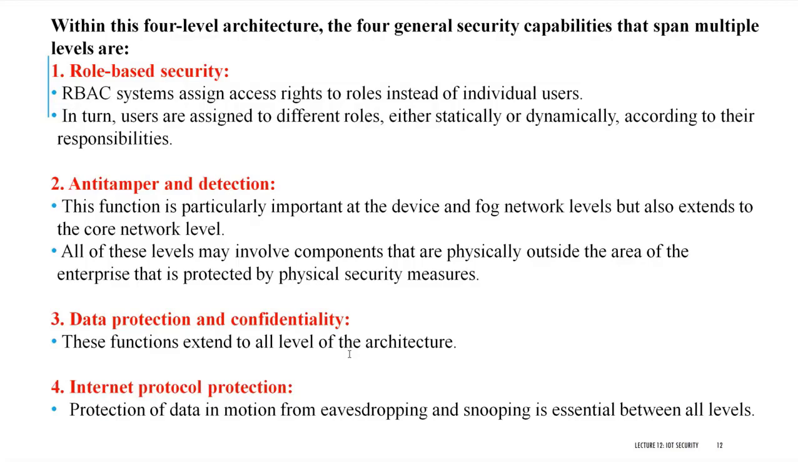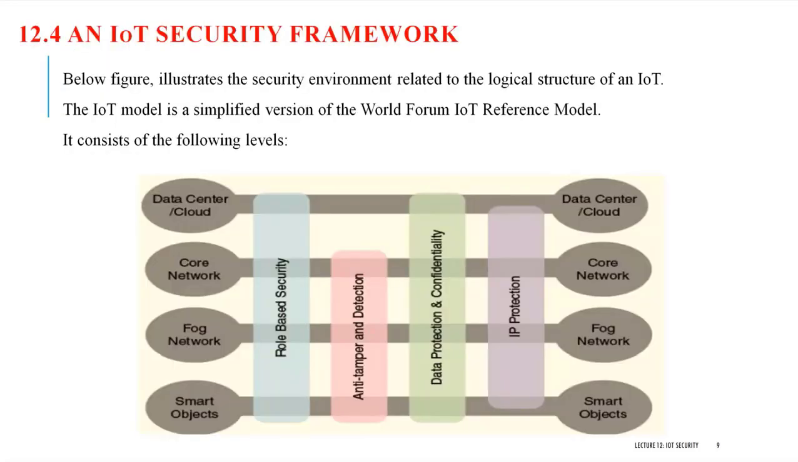Then IP protection, that means internet protocol protection. This protects the data in transmission, during the movement. While the data is transferred from one component to another component, the data must be protected. So there are 4 levels available, and in the 4 levels we have 4 different security capabilities with the different levels available. So this is about the IoT security framework.